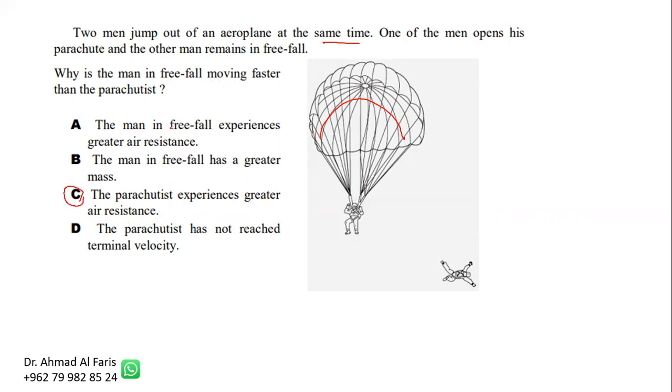Let's look at the answers. The man in free fall experiences a greater air resistance. That's not correct because he doesn't have a large surface area. The man in free fall has a greater mass. That doesn't matter and does not affect the motion. Okay, part D: the parachutist has not reached the terminal velocity. Even if the parachutist does not reach terminal velocity, that doesn't mean that the free faller will not move faster than him. We have to know the power of the air, and we can use it.